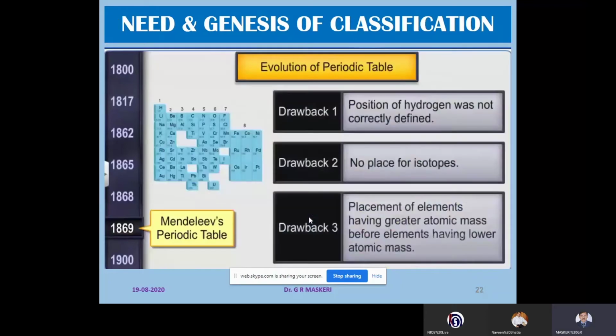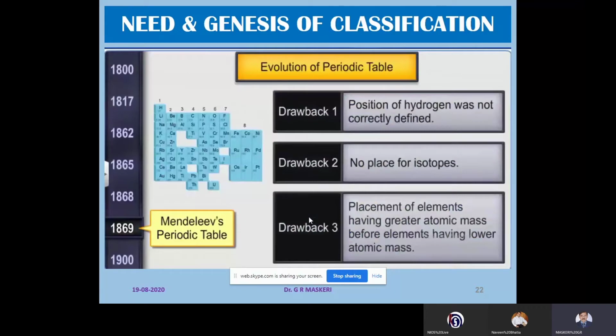These anomalies or limitations of the periodic table are: the position of hydrogen was not correctly placed. It is placed along with the very reactive metals. Second thing is no place for isotopes. Isotopes are the species having the same atomic number but different mass number. Therefore, their placement was a question mark. Thirdly, the placement of elements having greater atomic mass before elements having lower atomic mass was not explained by him.